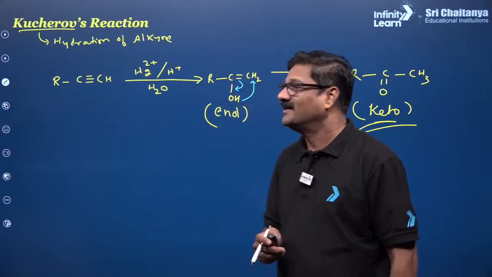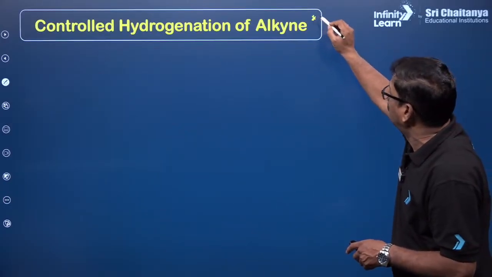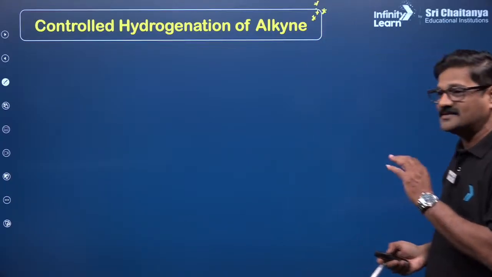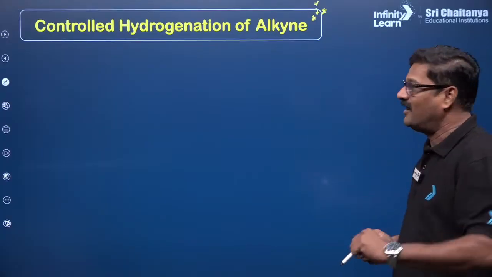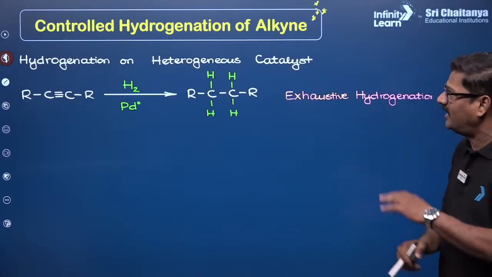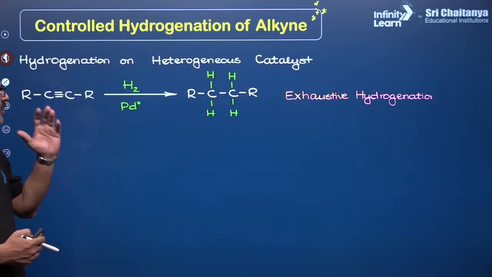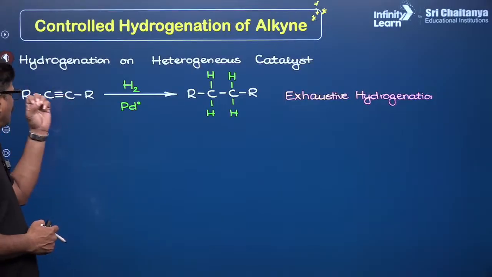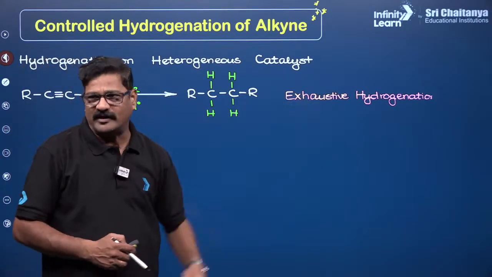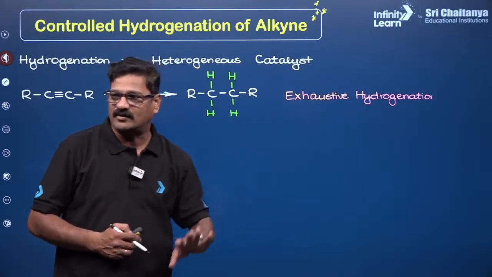Okay, I remember you. Right, of course, controlled hydrogenation of an alkyne. This is a super awesome reaction. I made a beautiful presentation for you to understand how the alkyne is hydrogenated. When you take alkyne hydrogenation in the presence of H2/Pd or H2/Pt or H2/Ni, the total alkyne is going to be hydrogenated. This is called uncontrolled hydrogenation, otherwise called complete hydrogenation or exhaustive hydrogenation.